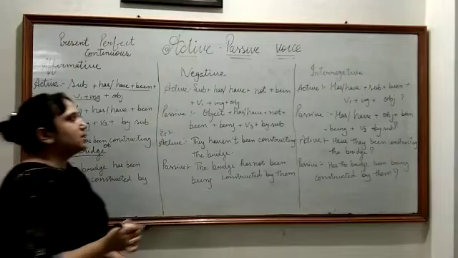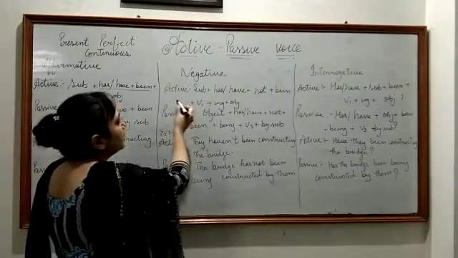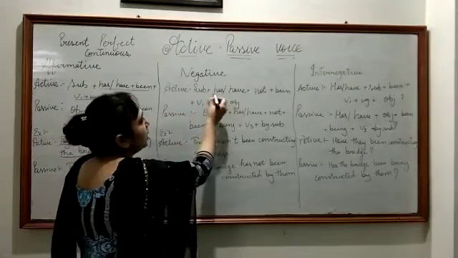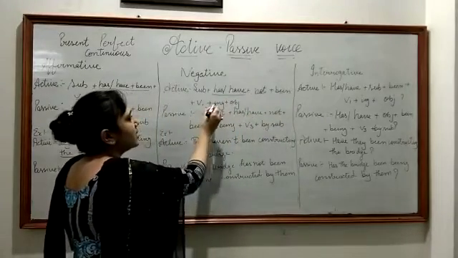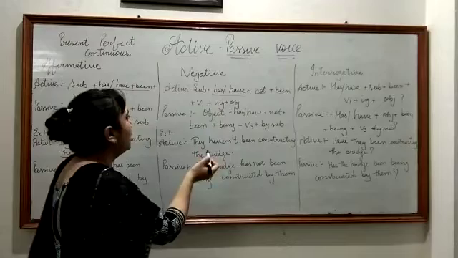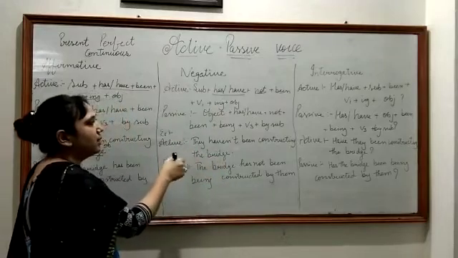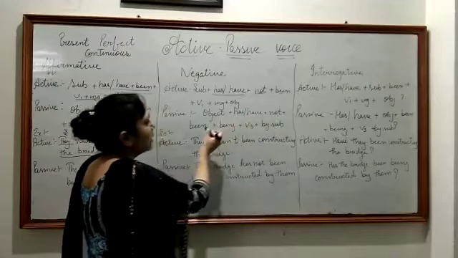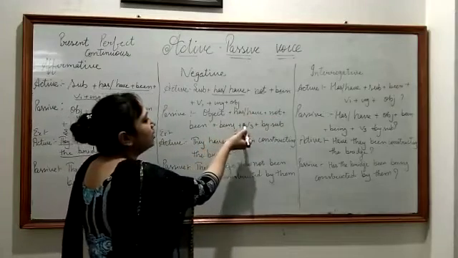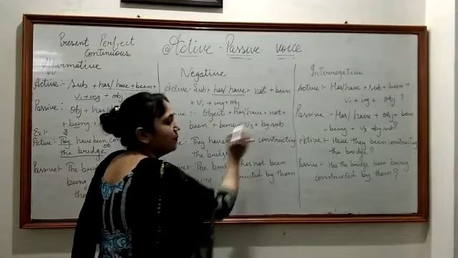So our next type is negative. Negative active sentence, we have subject plus has/have plus not plus been plus V1 plus ing plus object. So when we change it into passive, it is object plus has/have plus not plus been plus being plus V3 plus by subject.